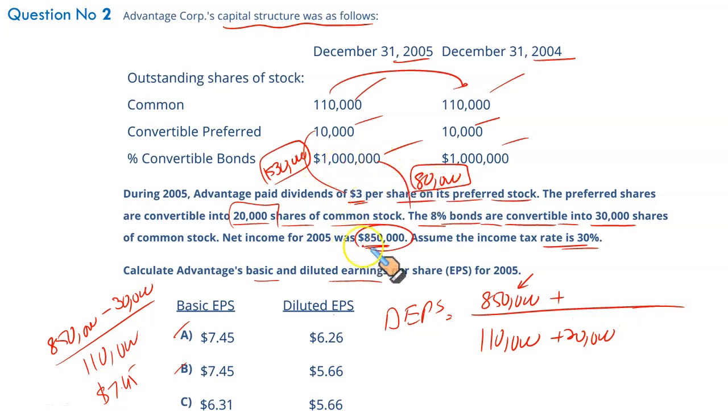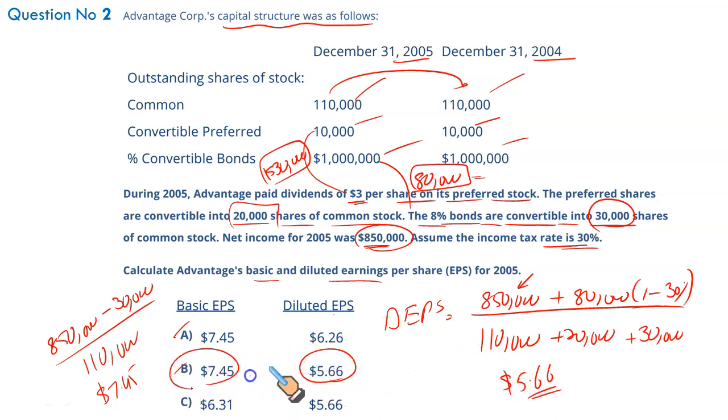These convertible bonds will be converted into 30,000 common shares, so the denominator will include 30,000. Since this 80,000 interest is before tax, it has to be converted into after tax basis by multiplying it with 1 minus tax rate, that is 1 minus 30%. Now solve this out. 850 plus 80,000 times 70%, and divide it with the total of 130, 160. And your final result should be $5.66. So that makes B the correct option.